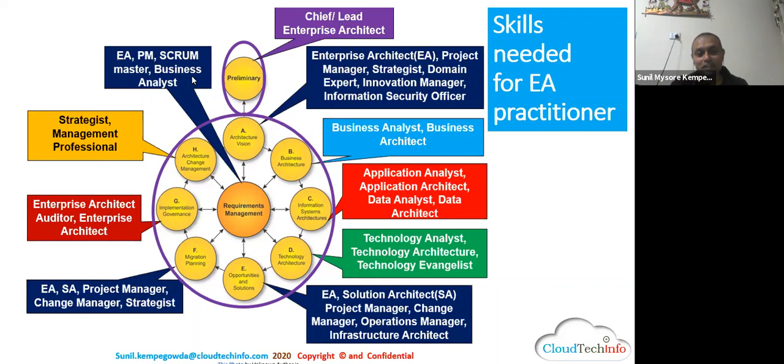Again, in requirements management, you must have some kind of Scrum Master or SAFe agile concept. So everyone can become an enterprise architect, but that's a journey. I just want to get this into your mind. Henceforth, to pass the exam, this is the mindset you must get. You have two parts in the exam.